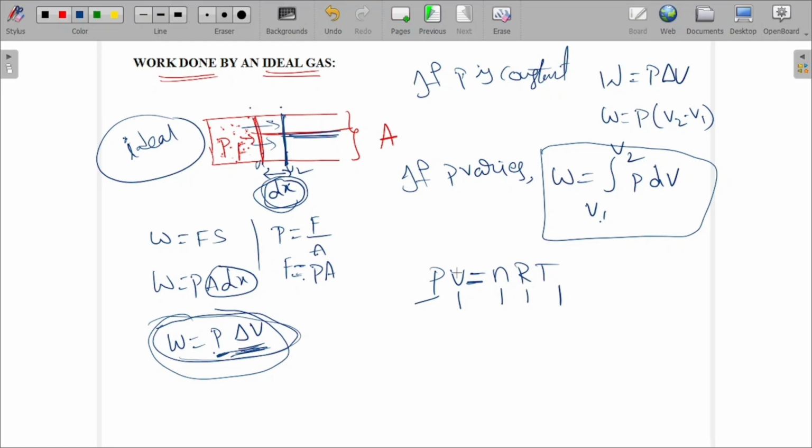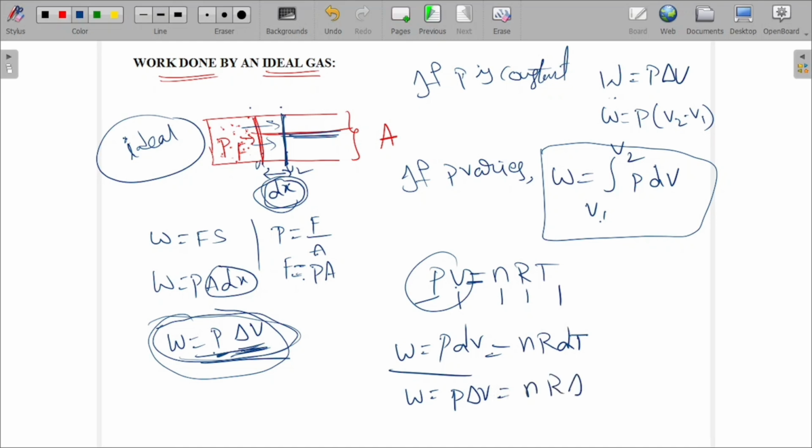When volume changes, work done is W equals P dV, which equals nR dT. If you write W equals P delta V, then this is nR delta T. That means P times (V2 minus V1) equals nR times (T2 minus T1).